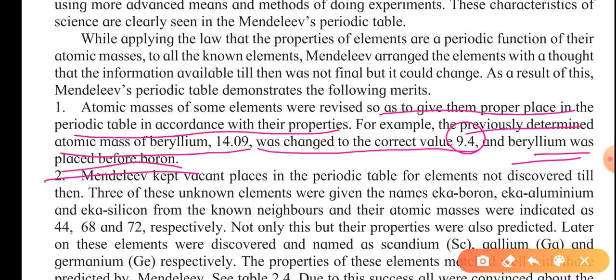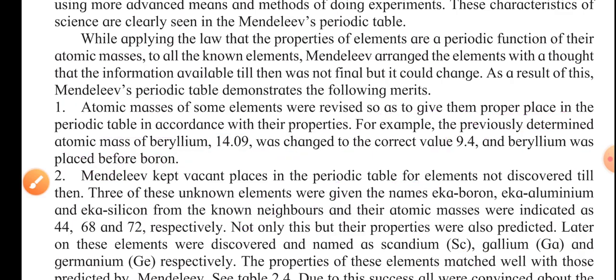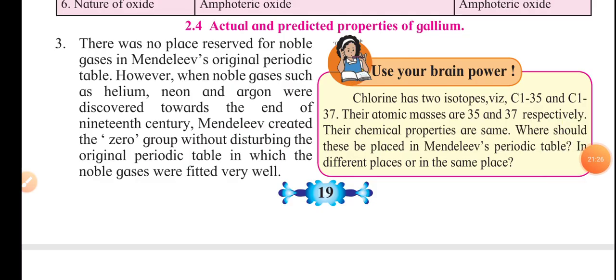He also made a zero group, in which noble gases were put. He considered the similarities of the elements rather than the atomic masses.